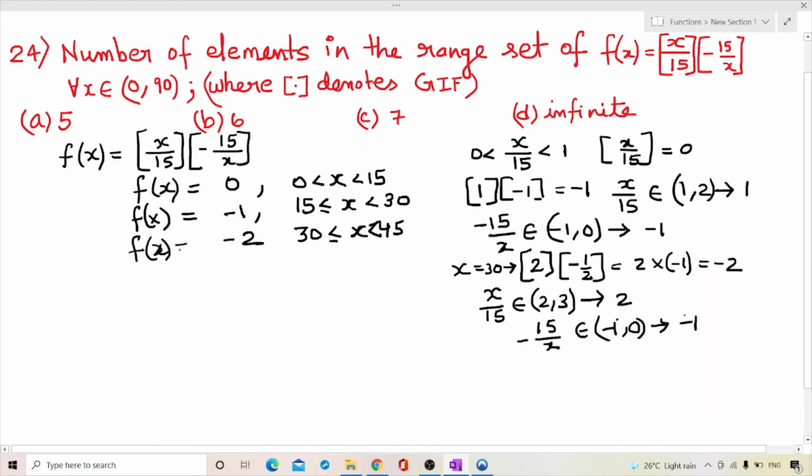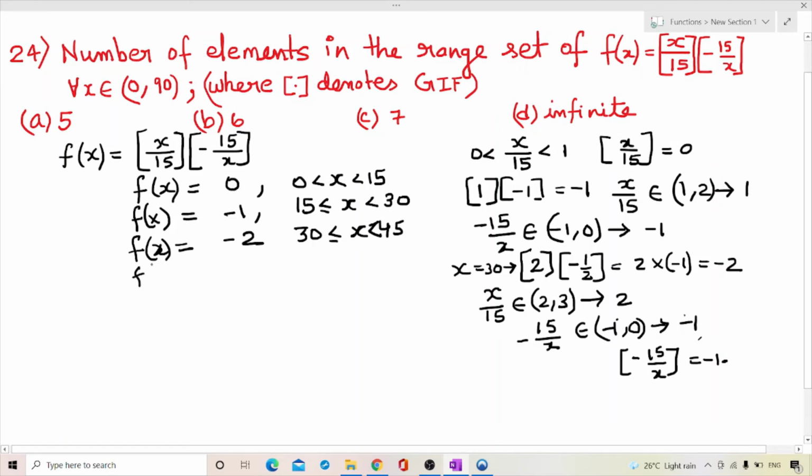Now for all x ahead of this, the greatest integer of -15 by x will always be -1. For any values beyond this, it will be equal to -1. So now I only need to find the greatest integer values for x by 15 ahead of this.